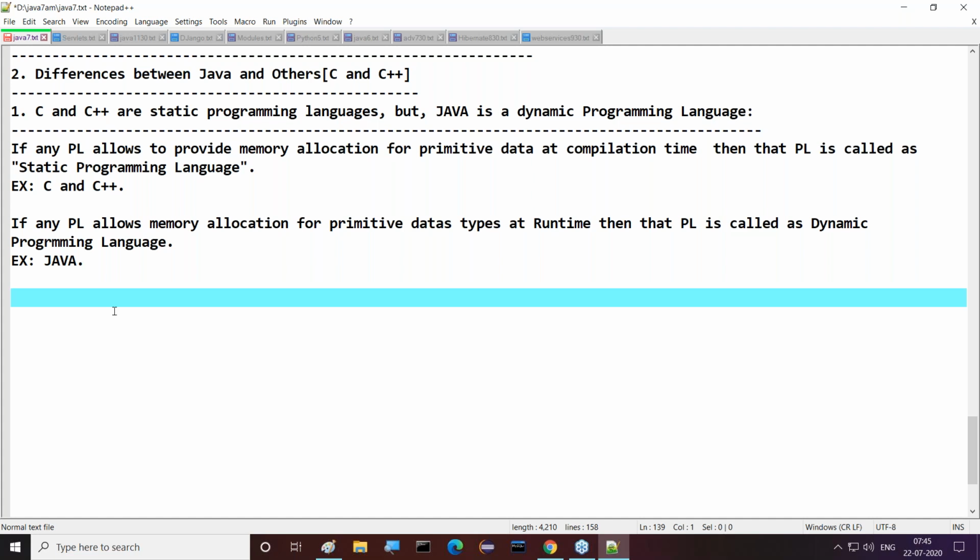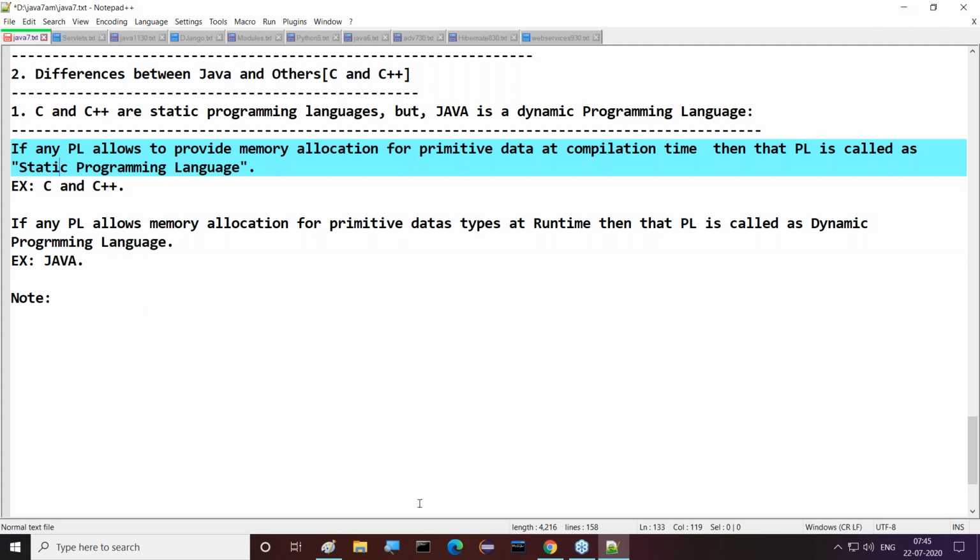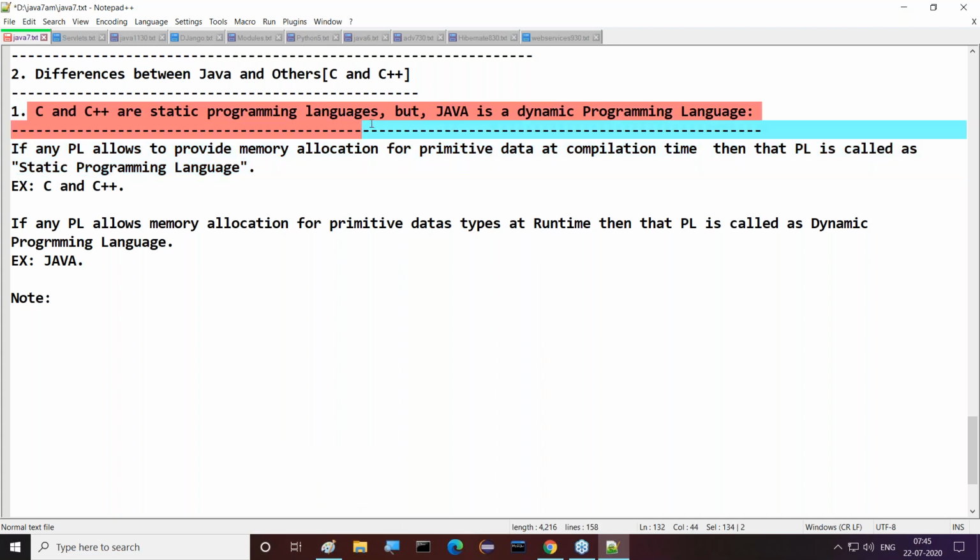Of course, all these points are very simple and easily understandable. Good, that's fine, guys. This is the very first point. Now one more direction to say Java is a dynamic programming language, just please answer my questions. Again, I'm asking some questions now. My point is that C and C++ are static programming languages, but Java is a dynamic programming language.